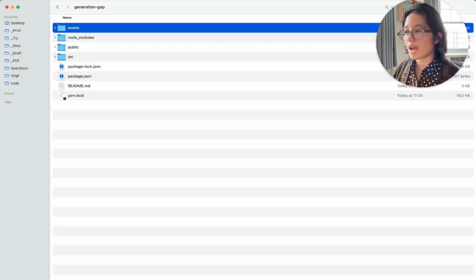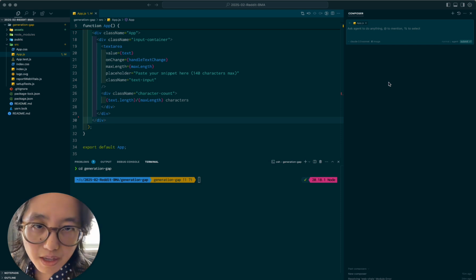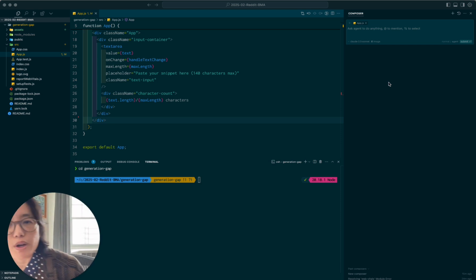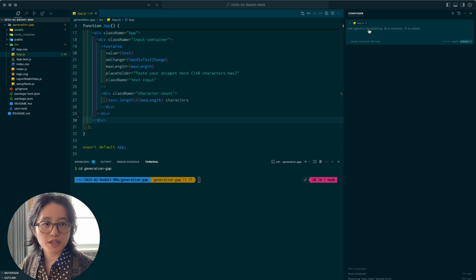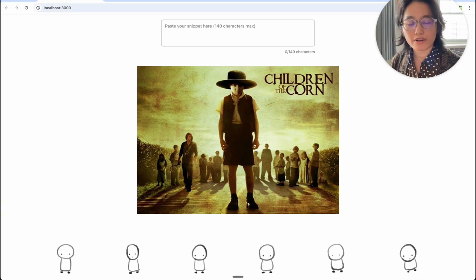Now it's time to drag in some of these characters I drew, because we got to have some characters at the bottom who say the thing that you gave them, but from each little generation's voice. Okay, Cursor. I want you to put all these characters at the bottom of the page. Place each character at the bottom of the page so that they're evenly distributed. Not a terrible result. It's got a pleasant Children of the Corn vibe.